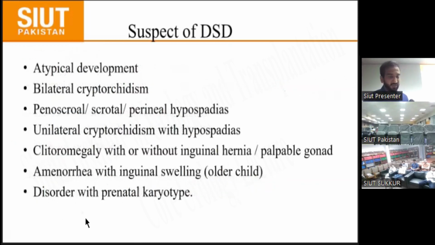When do you suspect there is a DSD or not? If the patient presents with atypical development, and the patient has bilaterally undescended testes, or proximal hypospadias, either penoscrotal, scrotal or perineal hypospadias. If the patient has unilateral undescended testes with hypospadias, you also suspect there is a DSD. If there is clitoromegaly, in which the clitoris is greater than 1 centimeter, with or without inguinal hernia and palpable gonad. In an older patient with amenorrhea and inguinal swelling, it is likely androgen insensitivity syndrome, mostly presenting at puberty, and disorders are diagnosed with prenatal karyotyping.